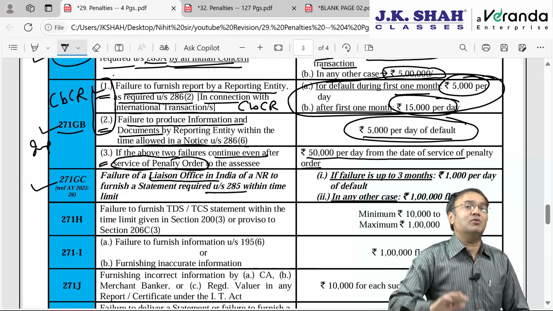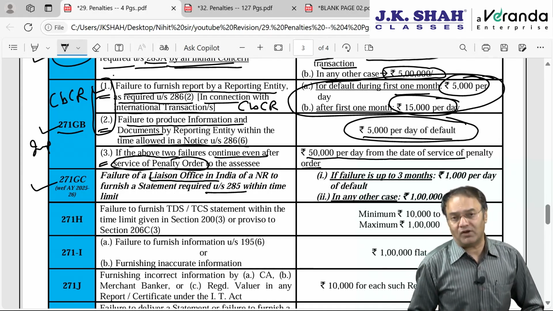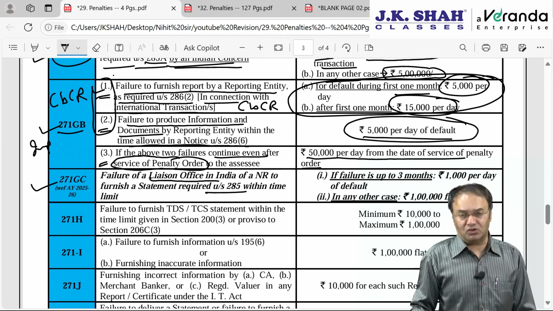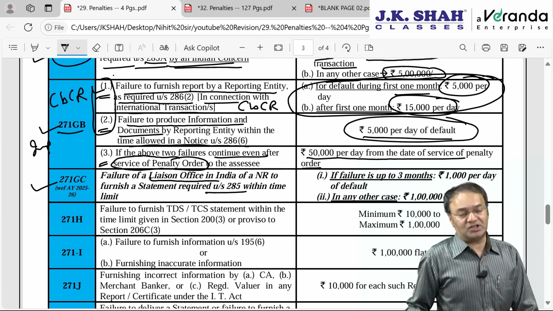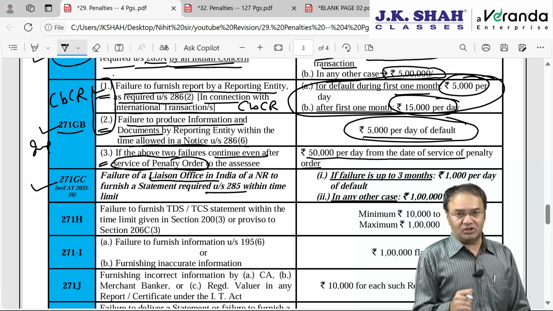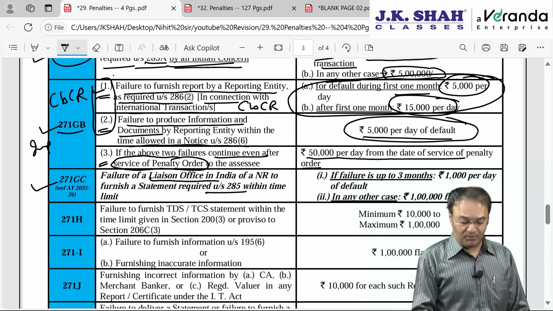She said now the time limit will be specified or notified by the central government. Up till now, as of today, no such time limit is introduced, but earlier the time limit was 60 days, that has been deleted. Secondly, there was no penalty provision for this for default year. Now the penalty provisions are introduced.